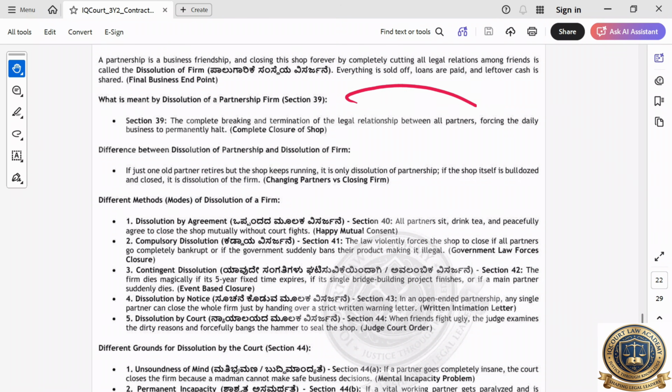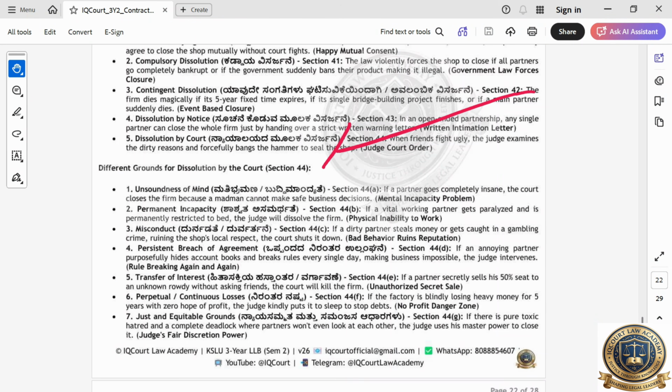See, this is a normal case. Sometimes they will ask by court. What are the grounds of the dissolution by the court?